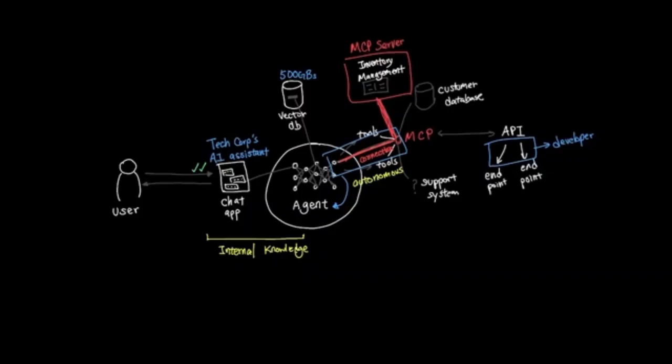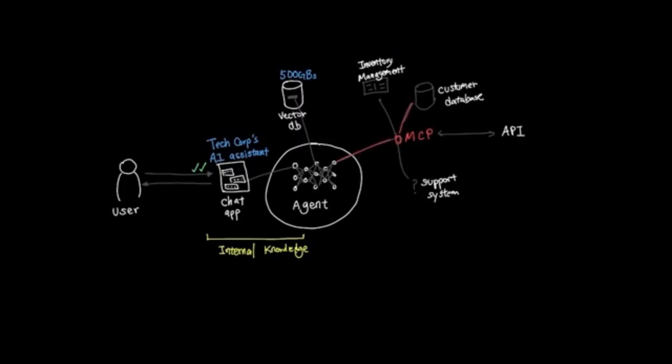For example, the TechCorp document assistant might easily have these MCP servers to enable powerful integration. Let's say a customer database MCP. When someone asks, what's the status of order 1234, the AI uses an MCP to query TechCorp's order management system, retrieves the current status, and provides a complete response. The same logic applies for support tickets, inventory databases, and the notification system mentioned earlier, where we can simply plug into existing MCP server integrations to allow the agent to extend its capabilities.